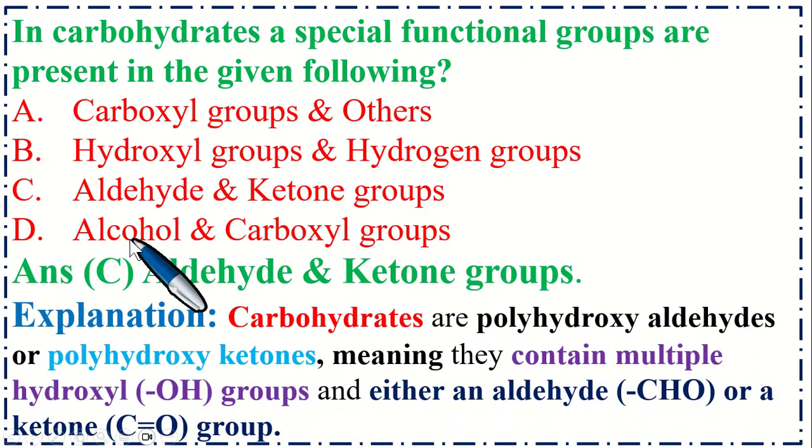So the correct option is C, aldehyde and ketone groups. Carbohydrates are polyhydroxyaldehydes or polyhydroxyketones, meaning that they contain multiple hydroxyl groups and either an aldehyde CHO or ketone carbon and oxygen groups.